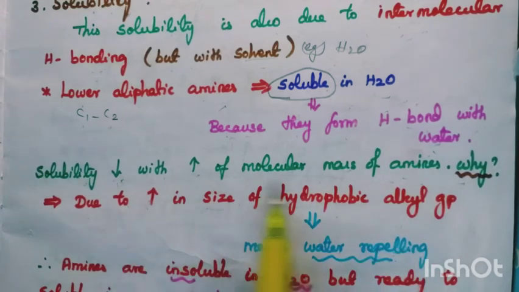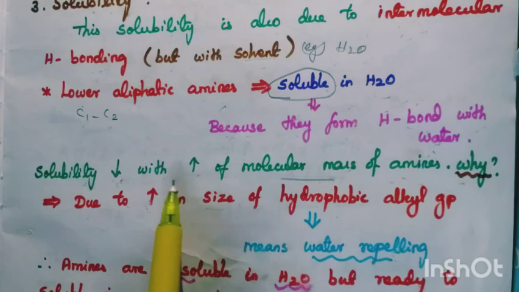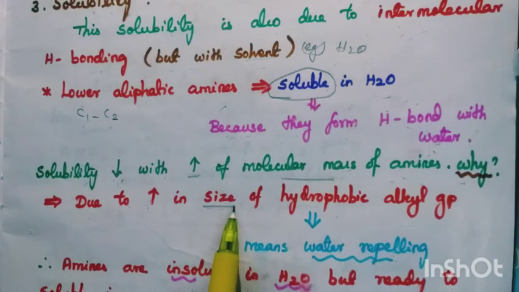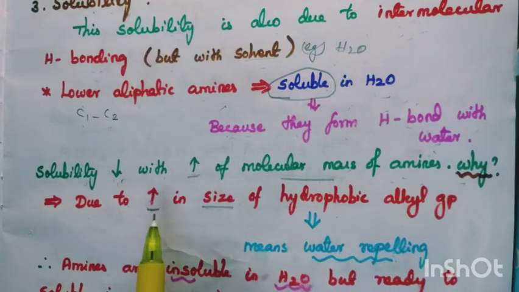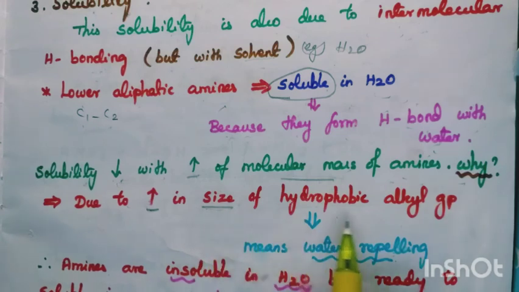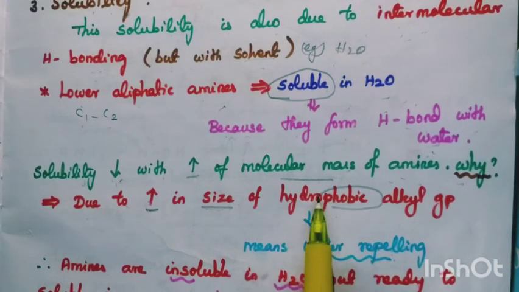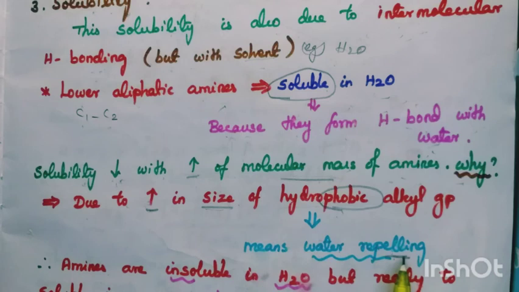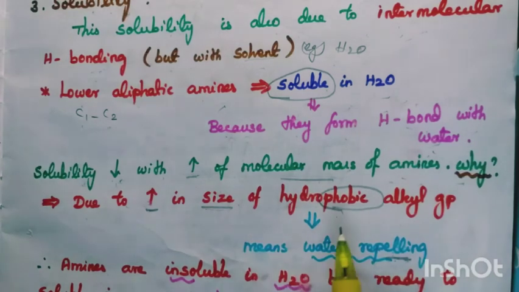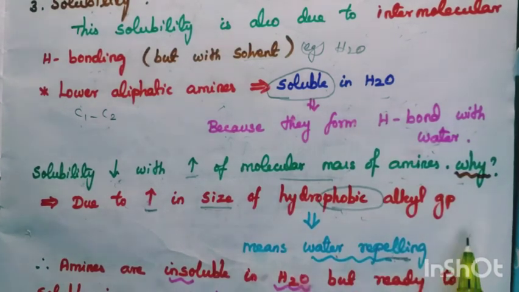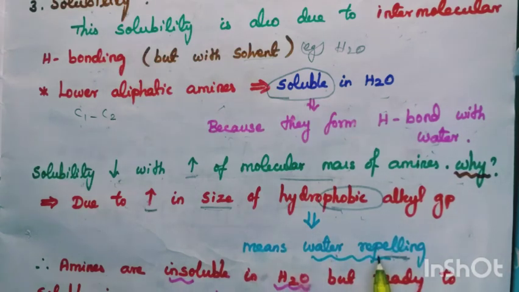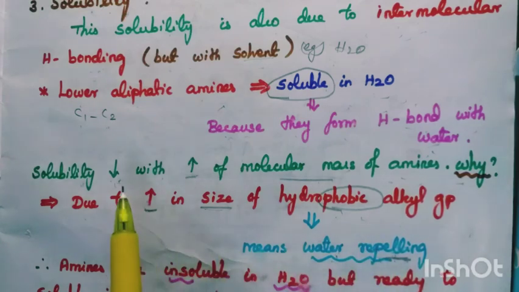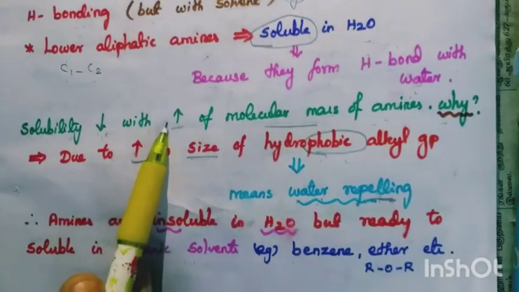As molecular mass increases, the size increases. So, due to the increase in size of the hydrophobic alkyl group, it is less soluble. What is phobic? Repelling. Hydro means water. The alkyl group is a water-repelling group. Due to this water-repelling nature, solubility decreases.